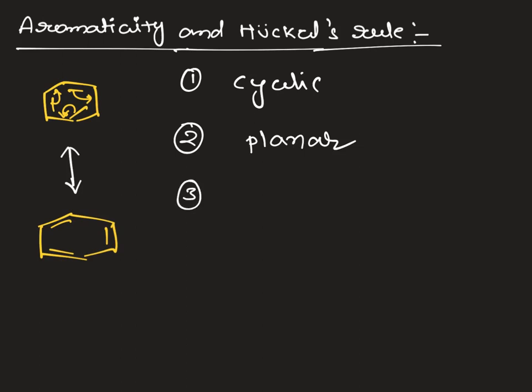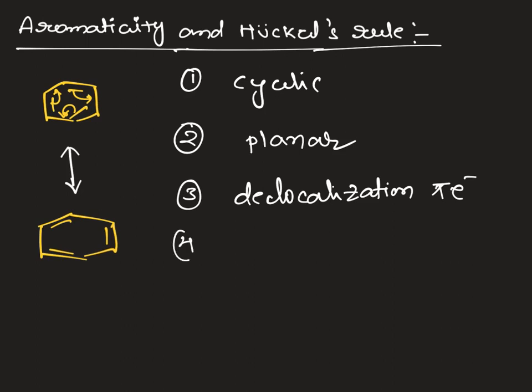So it is satisfying the third condition, that is delocalization of pi electrons. When we see delocalization of pi electrons, if the system is a conjugated system, definitely the delocalization takes place. Conjugated system means alternating single bond and double bond is present in the system. Any molecule having a conjugated system can exhibit delocalization.